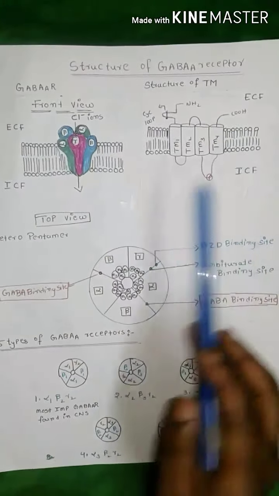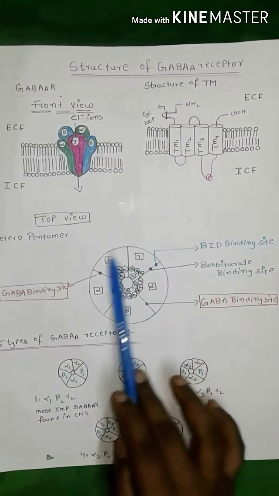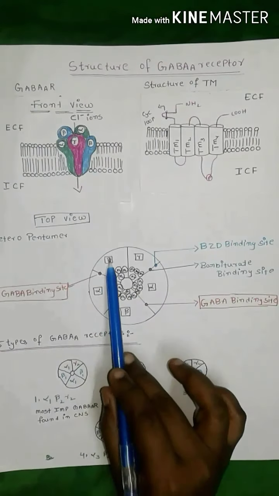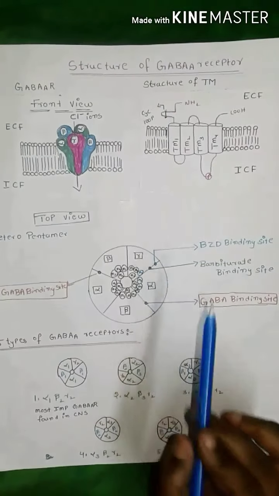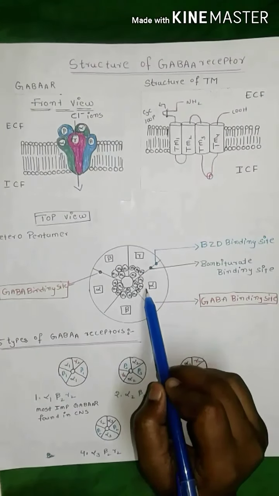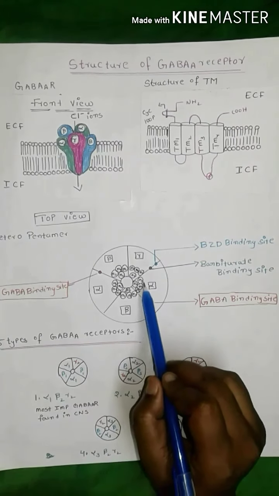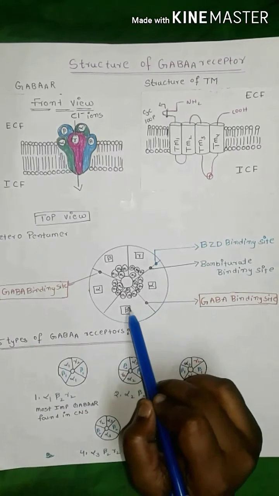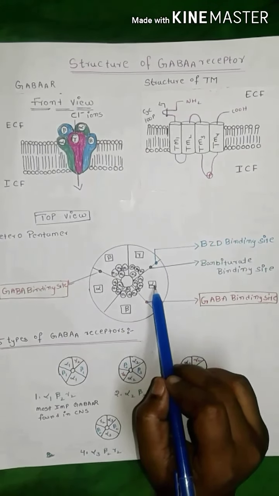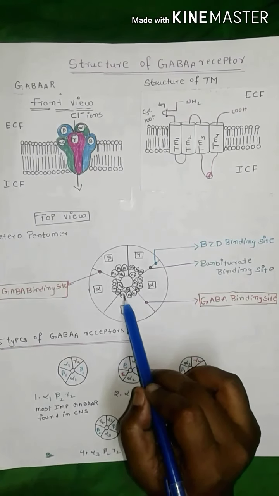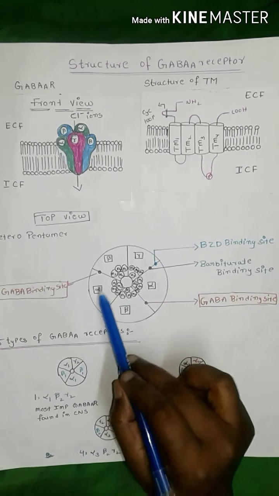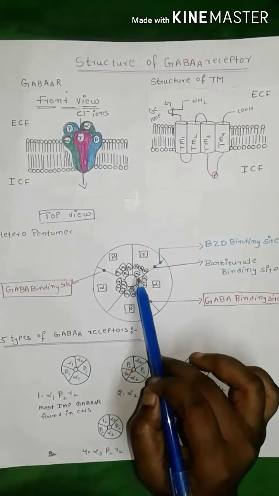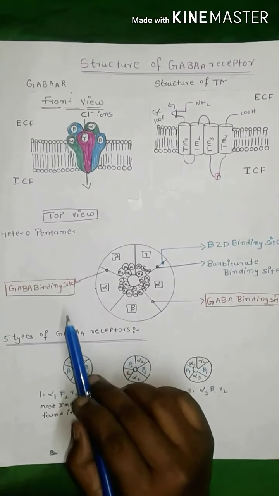Coming to the top view of GABA A receptors. They contain 5 subunits, 2 alpha subunits, 2 beta subunits and 1 gamma subunit. See here, each subunit contains 4 transmembrane domains: M1, M2, M3 and M4. Alpha contains 4 transmembrane domains, beta contains 4 transmembrane domains, and gamma also contains 4 transmembrane domains.